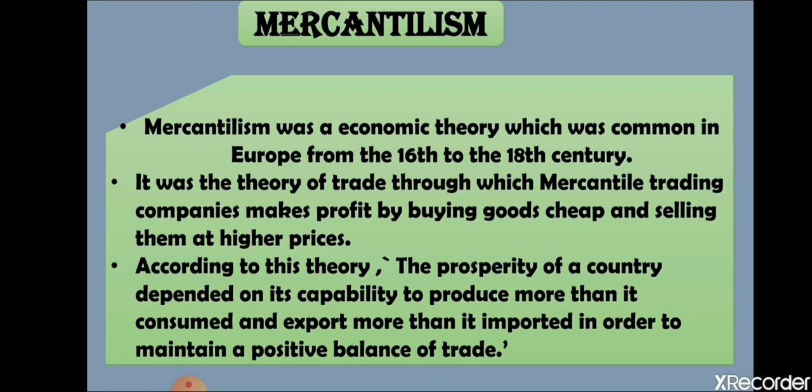According to this theory, the trading companies make profit by selling goods at higher prices and purchasing them at cheap rates. That means a company should gain more and more profit to earn prosperity. That was the logic at the time, and it was believed that the prosperity of a country depends totally upon its production. So a company should produce more than its consumption.